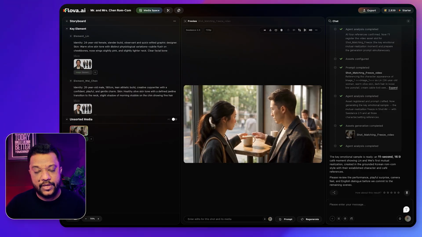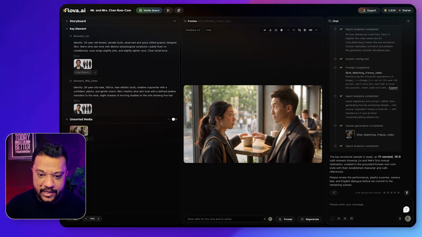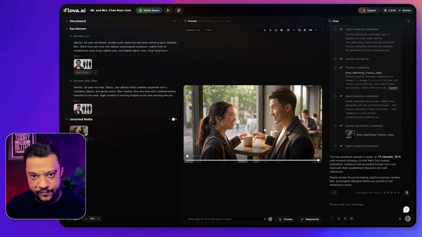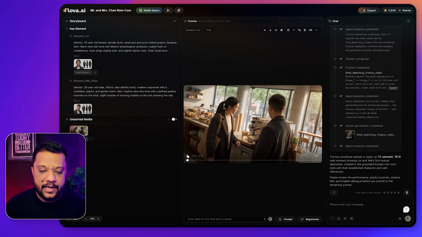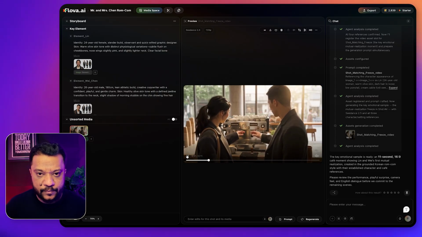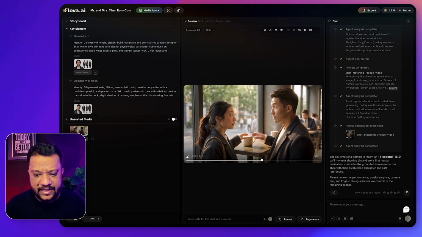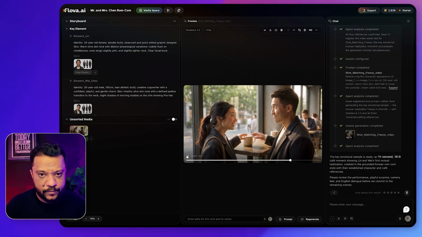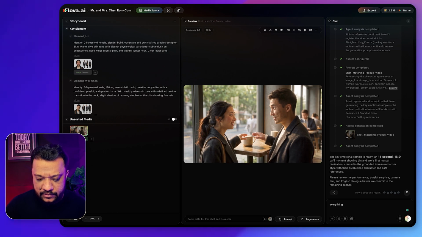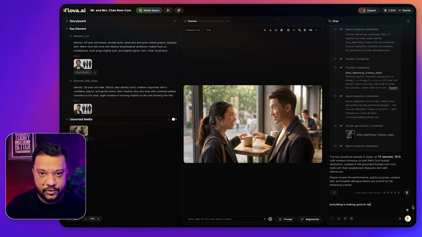Okay, this is looking good. So as you can see, the expressions of both the characters are very natural. She's looking beautiful. That person is looking handsome, which is as expected for this Korean drama. And also the utilization of the background is good. The cafe part is really well done. I think a few changes need to be done inside an action, but let's go ahead with this. I really like the overall look and feel. Everything is looking good to me, and let's ask it to proceed with the rest of the shots.